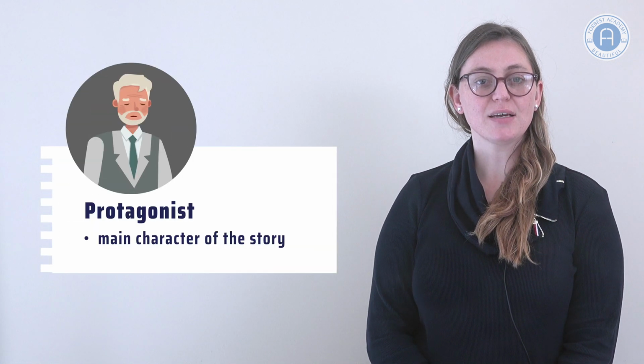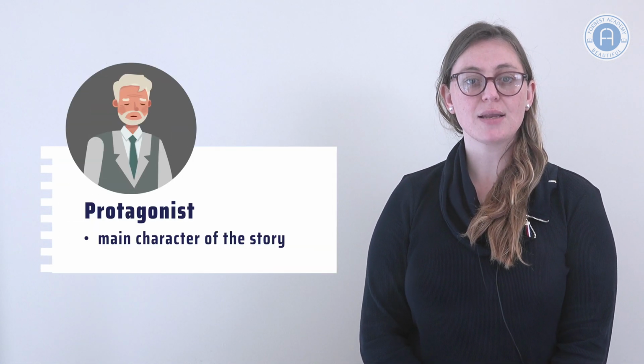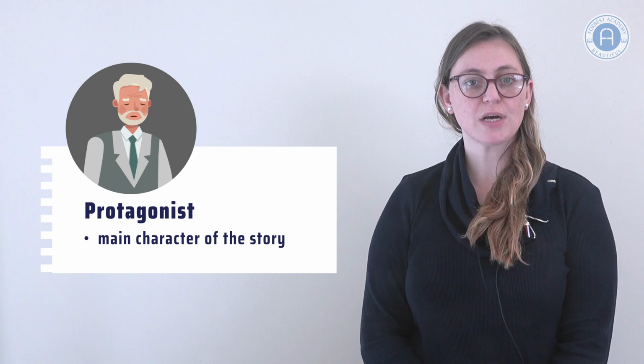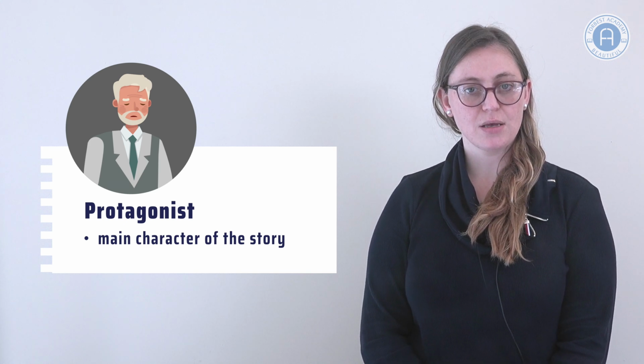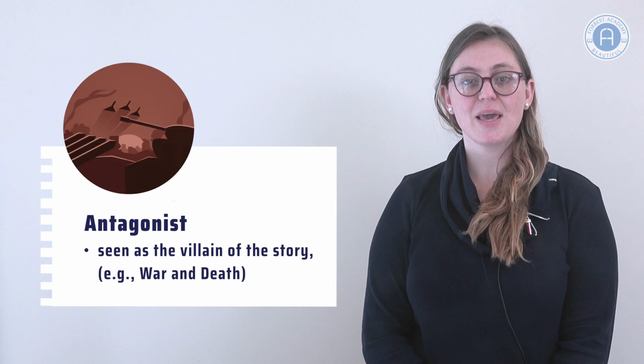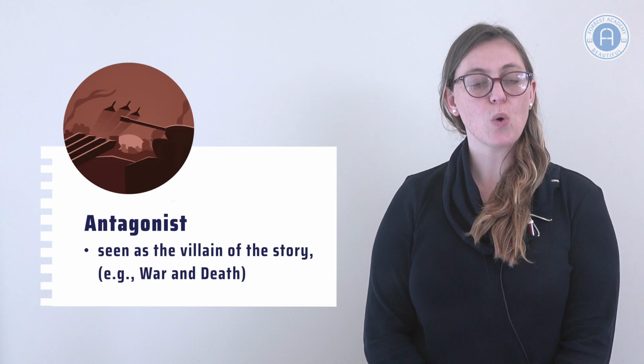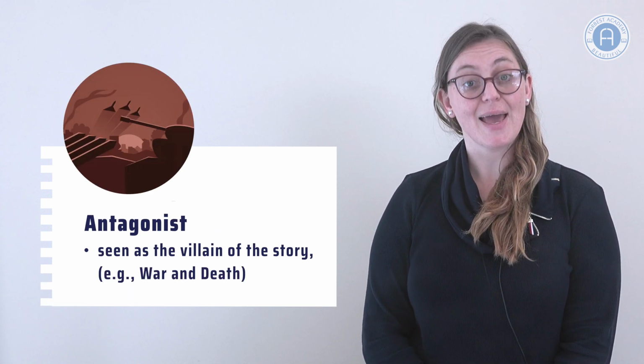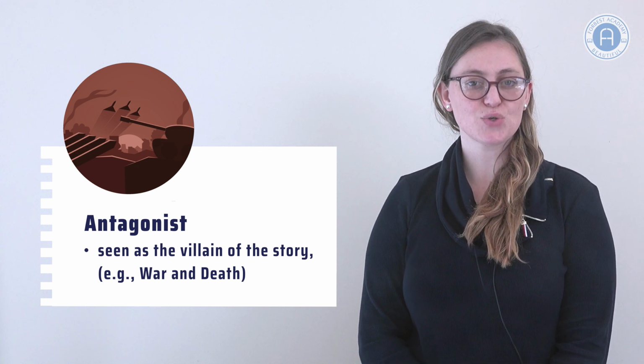The setting of the story is in the boss's London office. The protagonist of the story is the boss, an unnamed character that is struggling with the loss of his son. A protagonist is the main character of the story. The antagonist in the story is war and death. An antagonist is seen as the villain of the story.